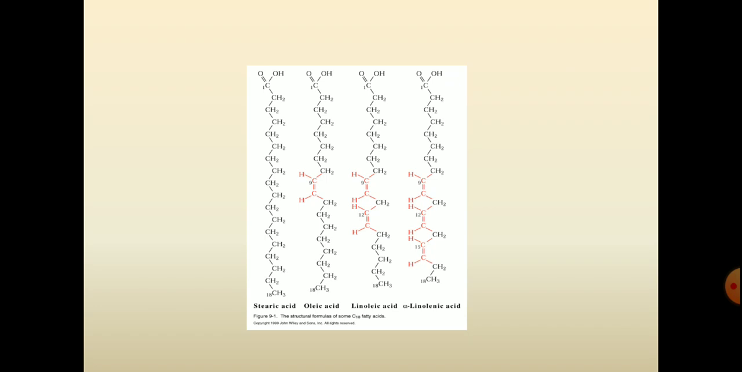Here is the structure of stearic acid, which is a saturated fatty acid, and the second one is the structure of oleic acid, which is a monounsaturated fatty acid. The next two are the structures of linoleic acid and linolenic acid, which come under polyunsaturated fatty acids. So: saturated fatty acid, monounsaturated fatty acid and polyunsaturated fatty acids.